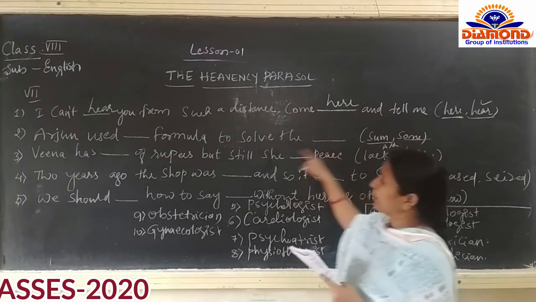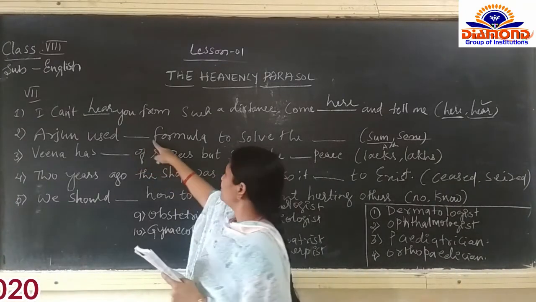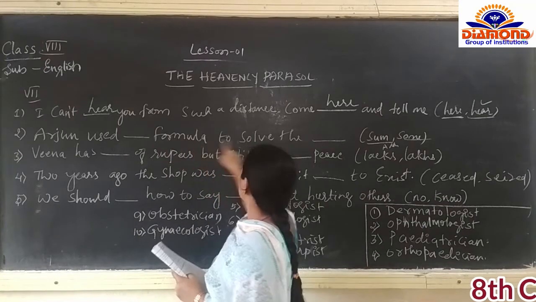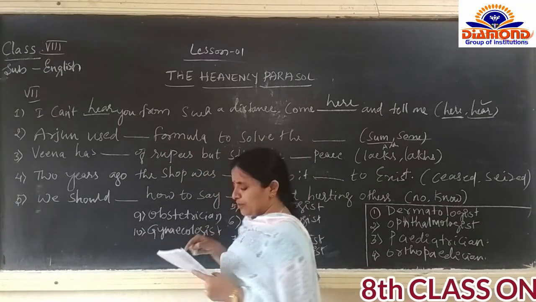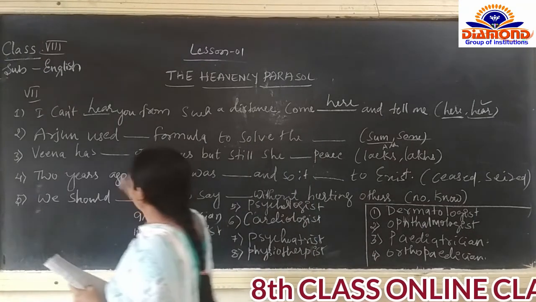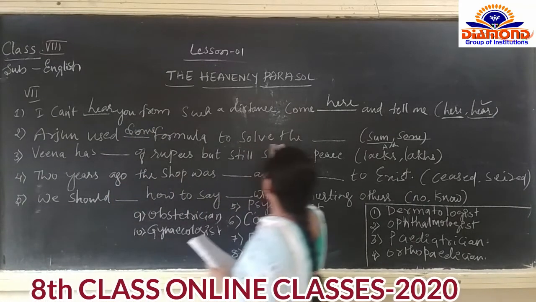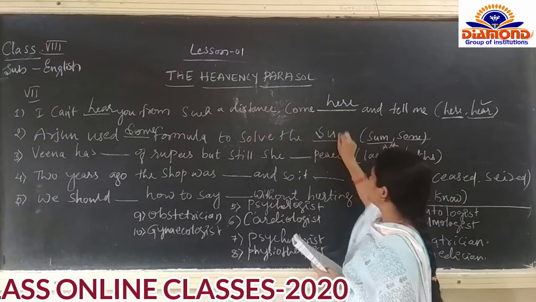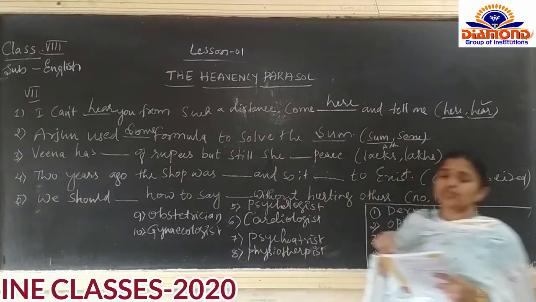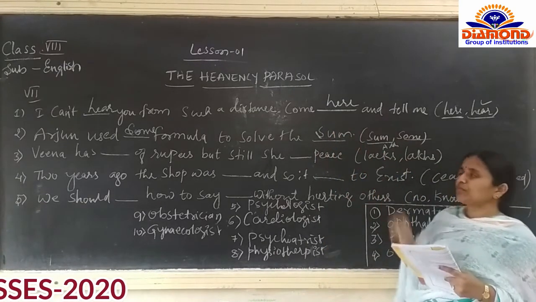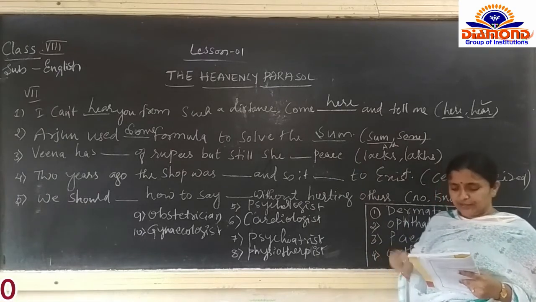Here, Arjun used a some formula, a few formula, to solve the sum. This sum is a mathematical word, nothing but addition.